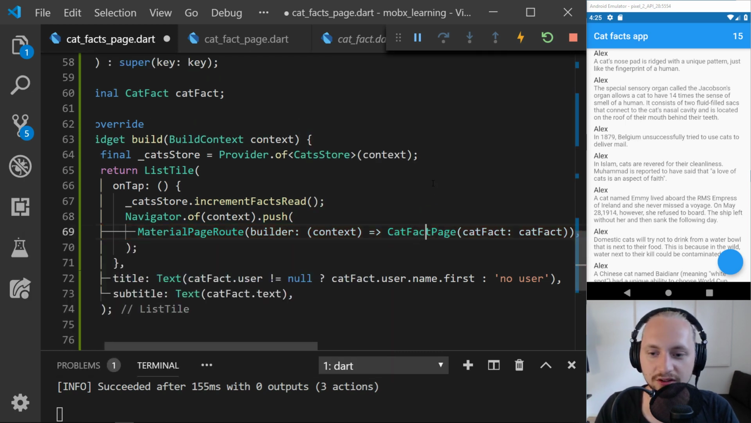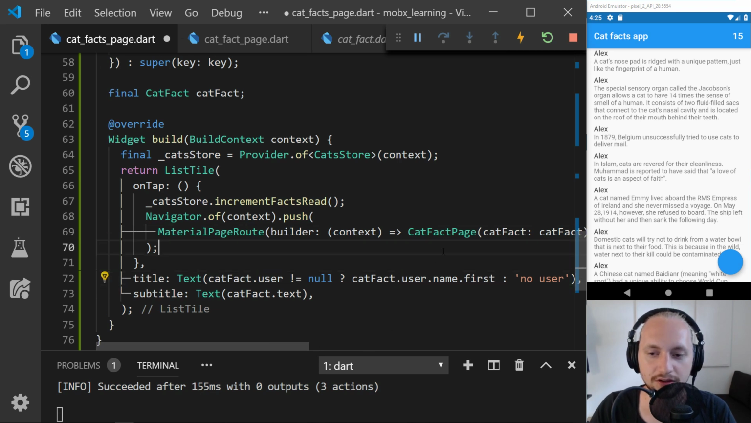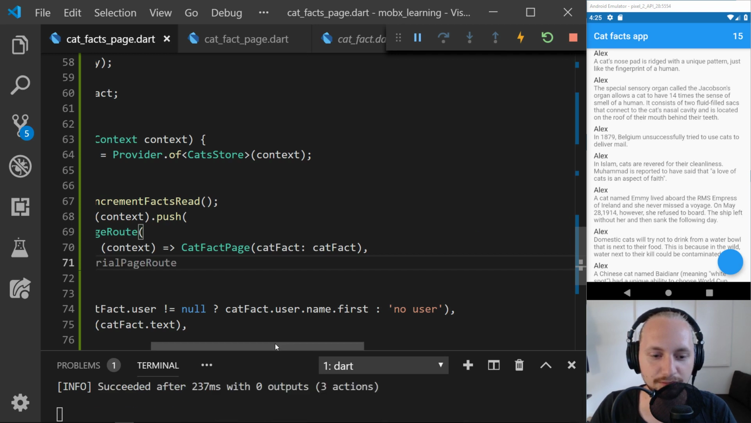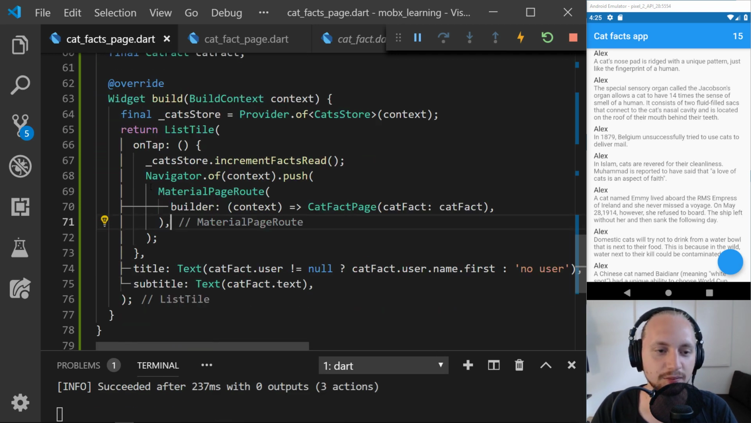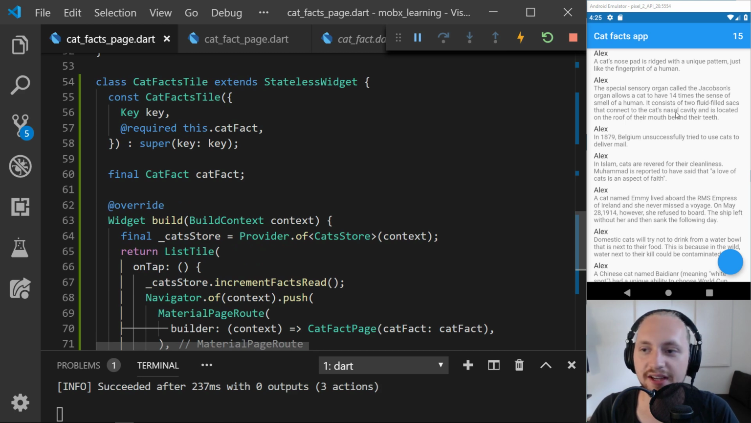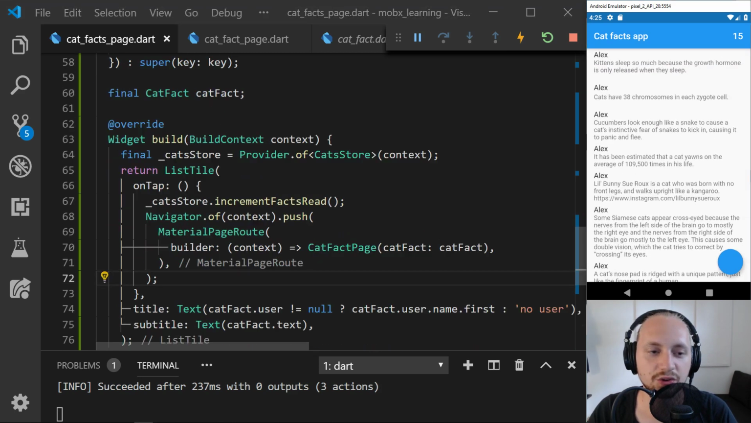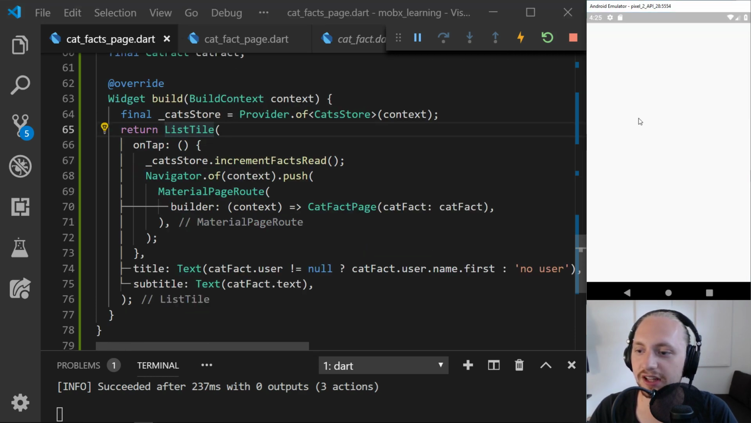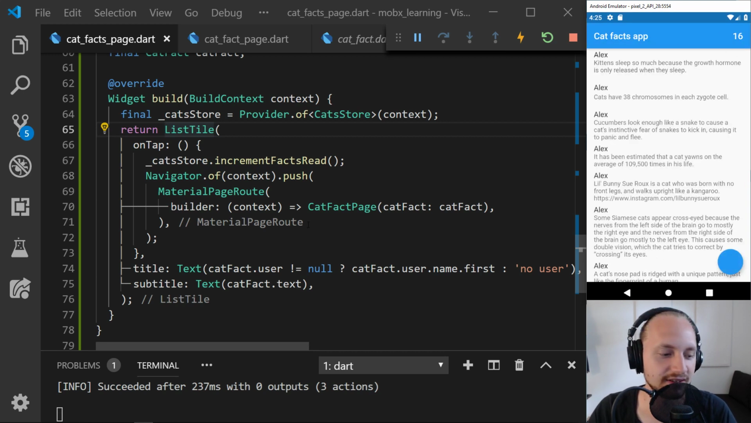Haven't we imported it? Oh, we need to import it also. I'm just going to see if I can format this another time so we can see it a bit better. So now we have the cat fact on the tile, and also when we push on a tile we should navigate to that page and increment this value. So let's push on that. We can see we have another page, and if we go back that is now 16.